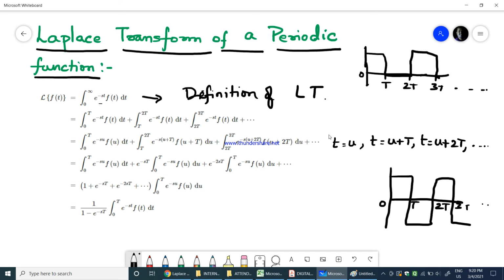Now we take t equals u, t equals u plus T, t equals u plus 2T, and so on, u being some periodic variable. So the integration from 0 to T of e power minus su f of u du, plus the integration from T to 2T of e power minus s of u plus T f of u plus T du, plus the integration from 2T to 3T of e power minus s of u plus 2T f of u plus 2T du, plus so on.